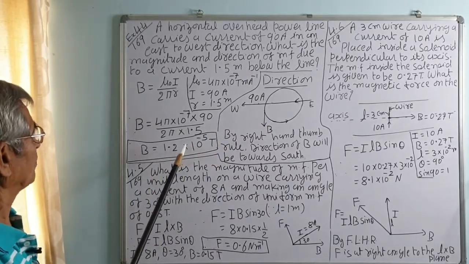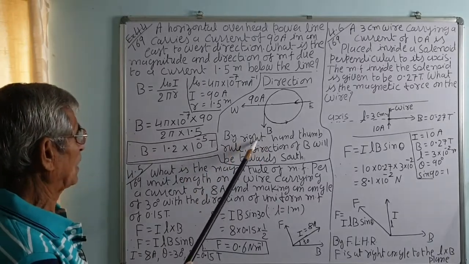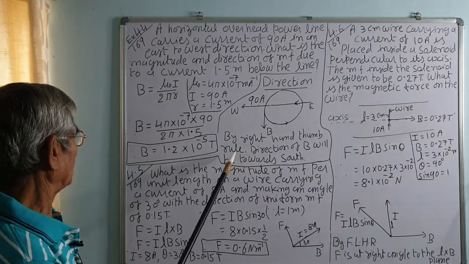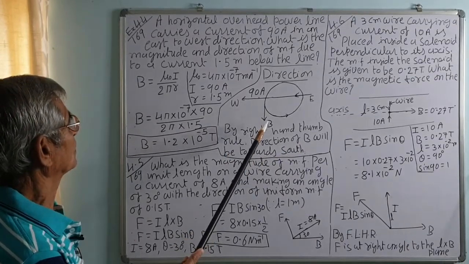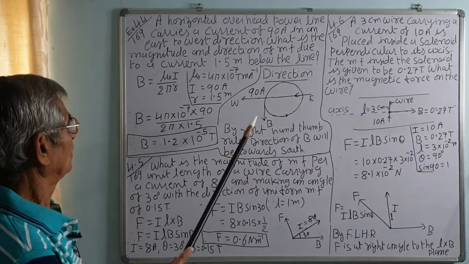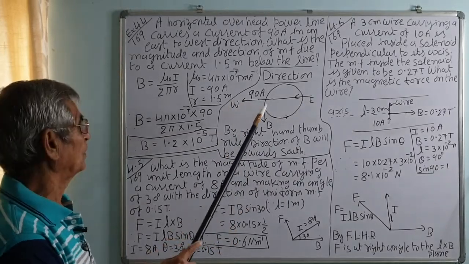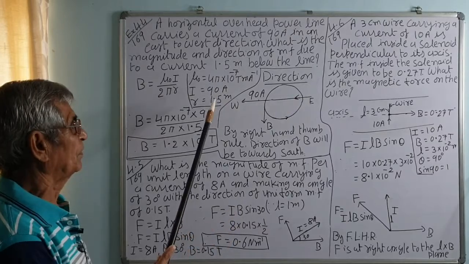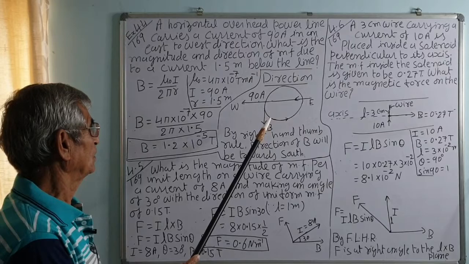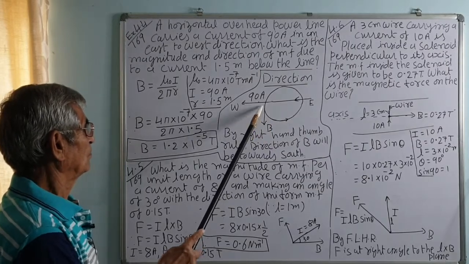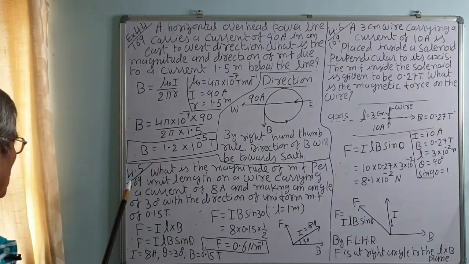The direction of the magnetic field below the wire, by right hand thumb rule, B will be toward the south, you can see, correct. The current is flowing from east to west. If we look from east toward the west, then magnetic lines are anticlockwise. And the B field is tangent to the magnetic field lines, correct.